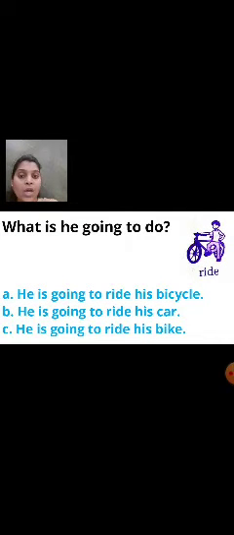What is he going to do? And the option is, he is going to ride his bicycle. B, he is going to ride his car. C, he is going to ride his bike. Now look at the picture. What is the picture? Yes, in the picture the boy is having a bicycle. Yes or no? So which option is correct here?